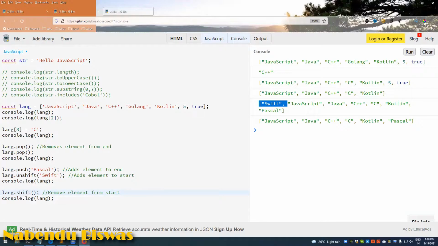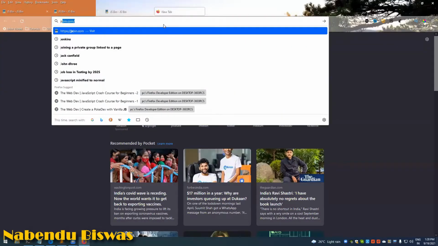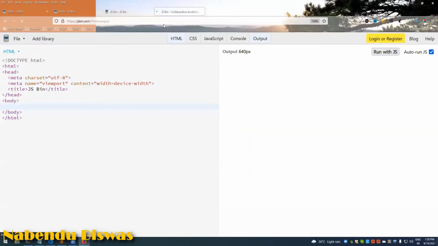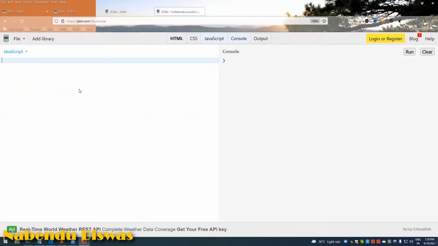Now let's open another JSON. So again, I will take this, and there are certain methods. Let me show those methods.